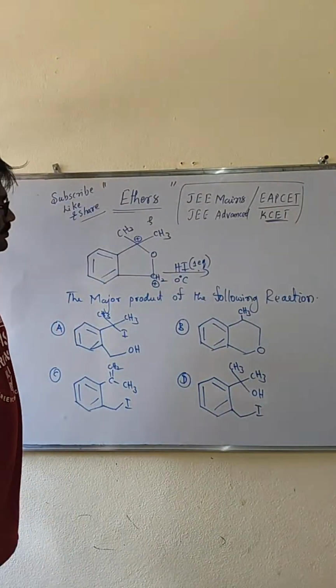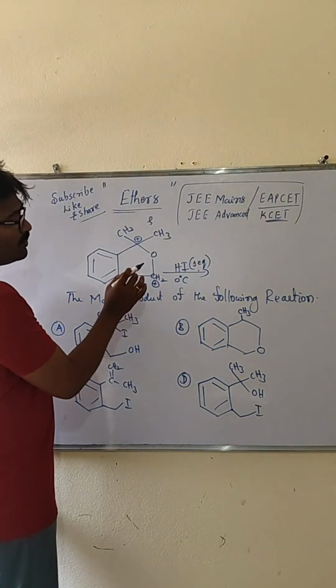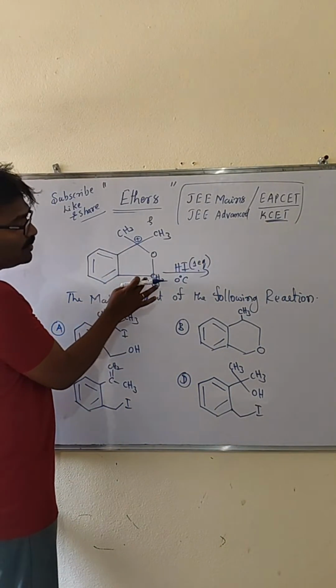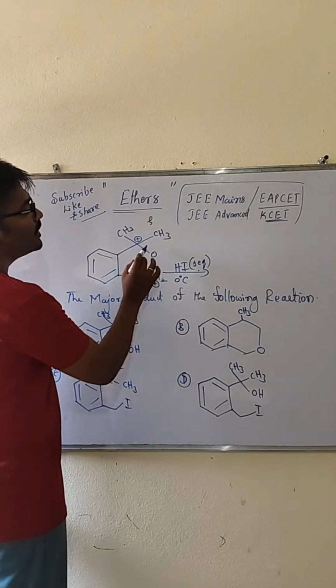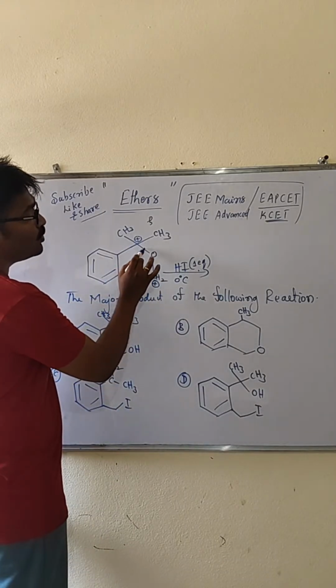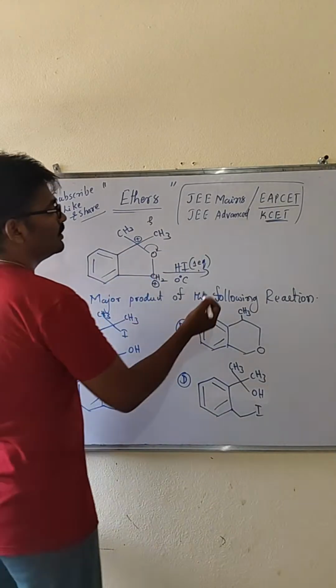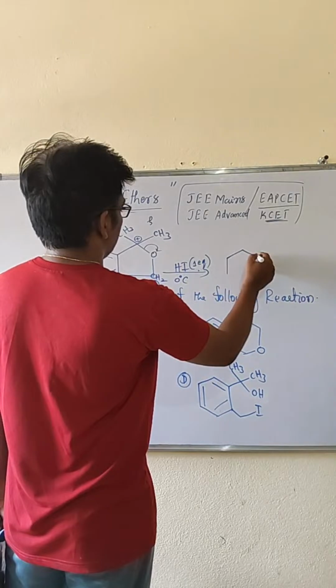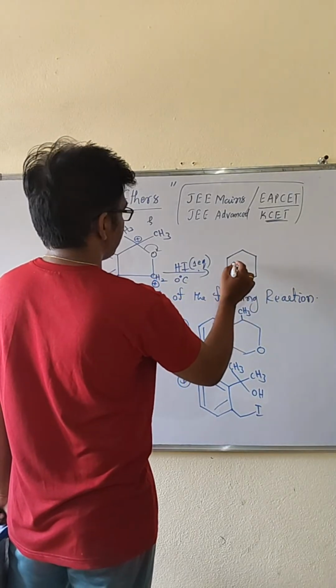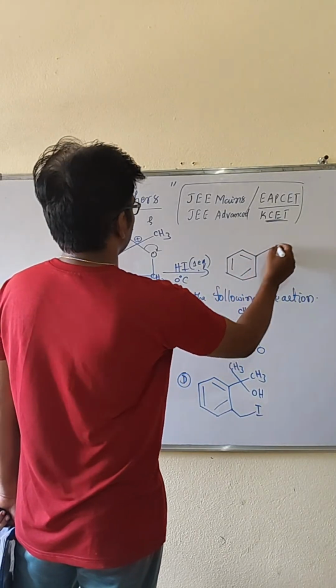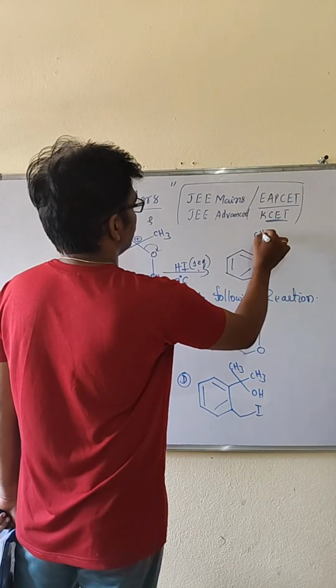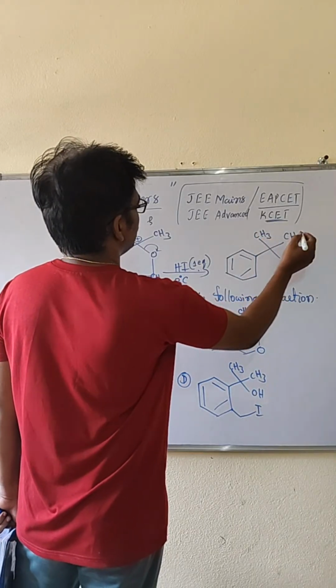So here, when comparing tertiary and benzyl carbocation, remember in this case the tertiary carbocation is more stable. So the bond will break. Look at it, that is benzene attached with CH3 bond CH3.